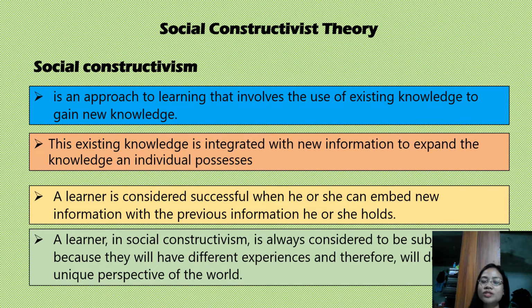A learner is considered successful when he or she can embed new information with the previous information he or she holds. A learner in social constructivism is always considered to be subjective because they will have different experiences and therefore will develop a unique perspective of the world. So it is child-centered.